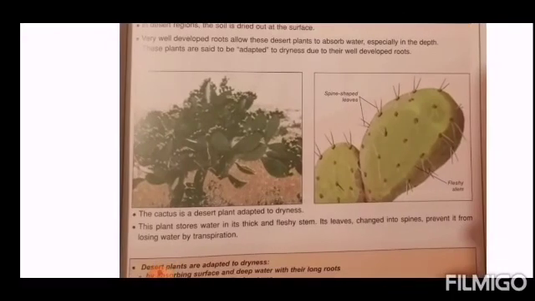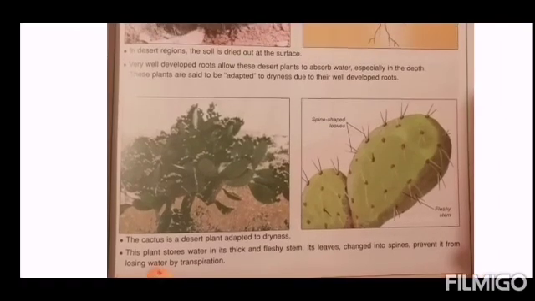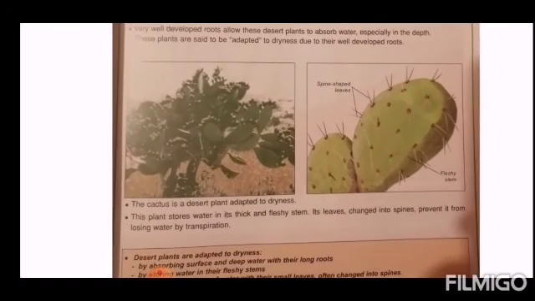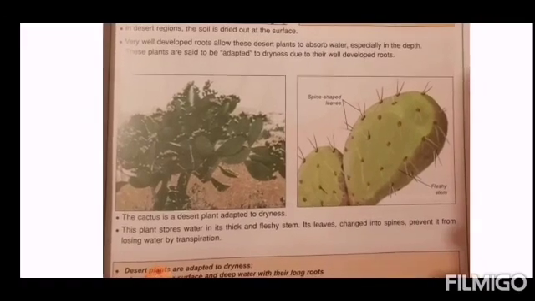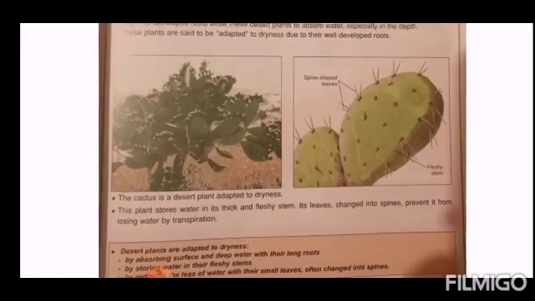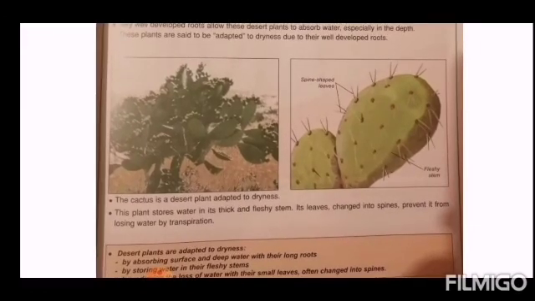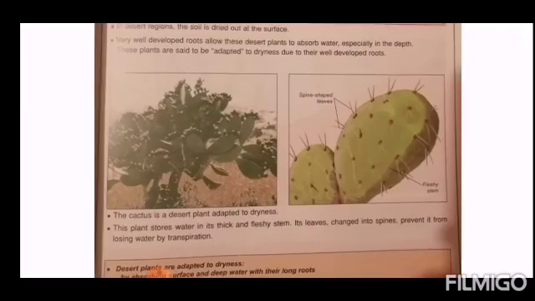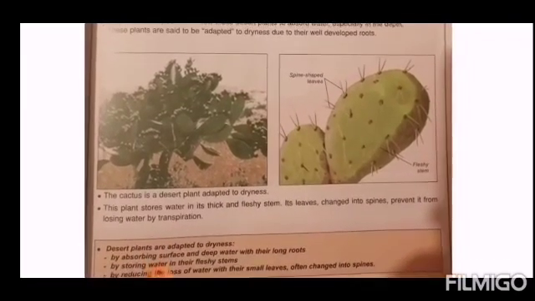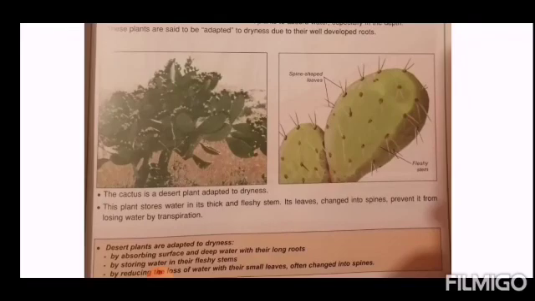Also, I want you to look at the leaves of the desert plants. We notice in the figure that here I have spine shaped leaves, such as the cactus. The cactus, for example, is a desert plant that is adapted to dryness. How? By having spine shaped leaves. This plant stores water in its thick and fleshy stem. Its leaves changed into spines prevent it from losing water. So the spine shaped leaves don't allow the plant to lose water.